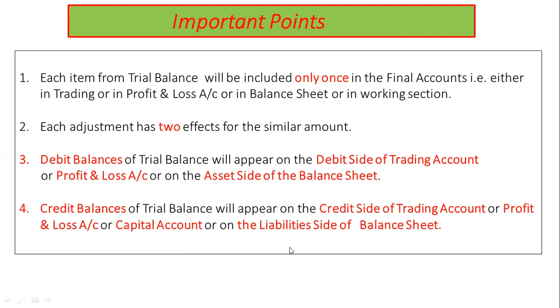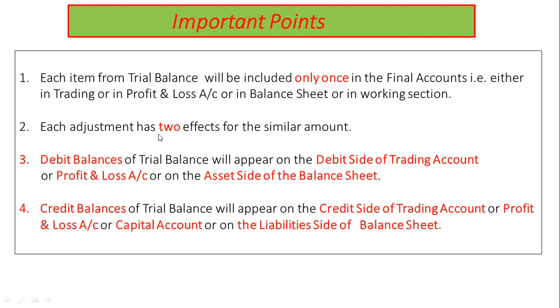In this slide, the important points are purposely highlighted with the intention that you take them to be important and remember them while solving the problem. See the highlighted points.